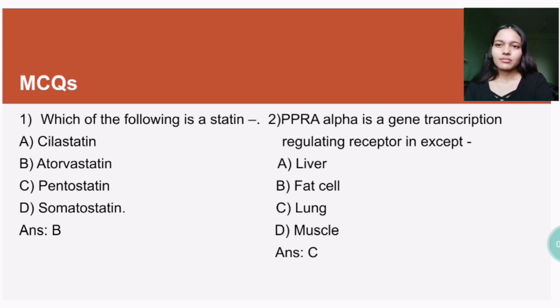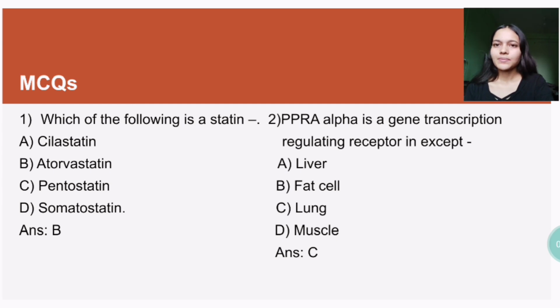Now we will look at some MCQs. So first is, which of the following is a statin? So as I already mentioned, statin should end with vastatin. And only one here ends with vastatin, which is atorvastatin. So answer is B. PPAR alpha is a gene transcription regulating receptor in all except, so it is expressed on liver, fat cell, muscle, but not on lung.